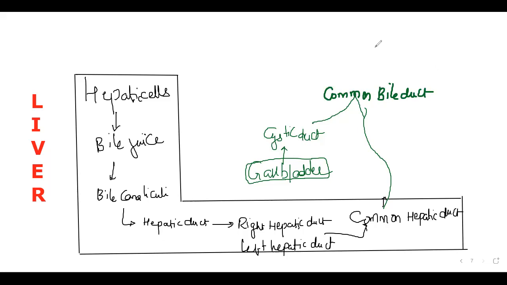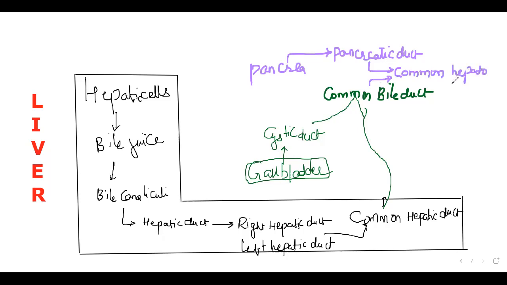Here we need to introduce one more. Who is that? Pancreas. The duct from the pancreas is called the pancreatic duct. So the duct from the pancreas, and the duct from the gallbladder and liver, is going to form the common hepatopancreatic duct.